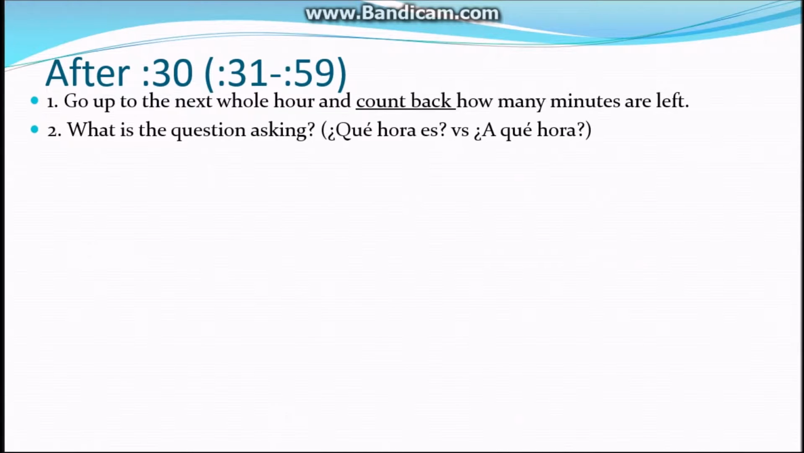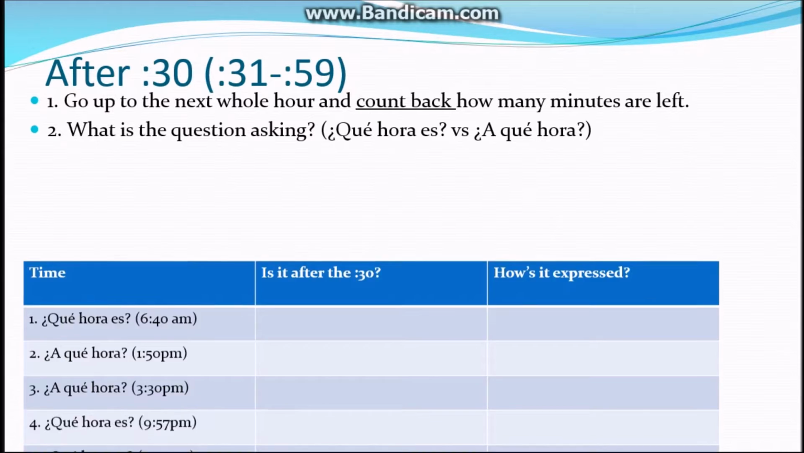Okay, so then what happens if it's after the 30? This is any minute between 31 and 59. When we want to tell time, and this is considering we only know numbers 0 through 30, we have to go up to the next whole hour and then we need to count back how many minutes are left. So pay attention to whether the question is asking ¿Qué hora es versus ¿A qué hora?